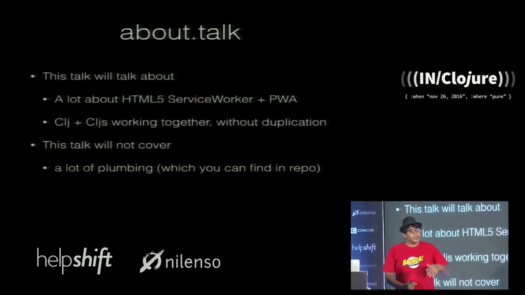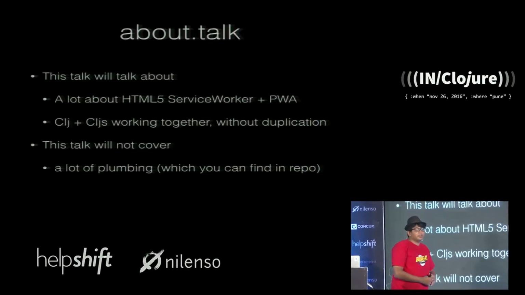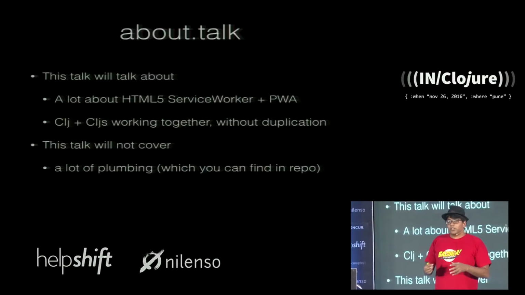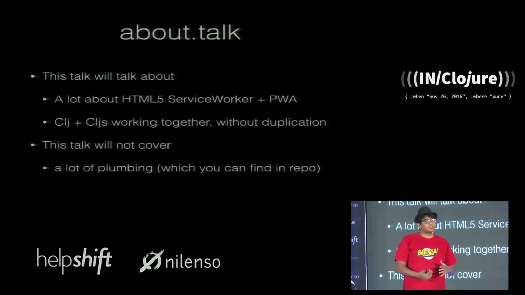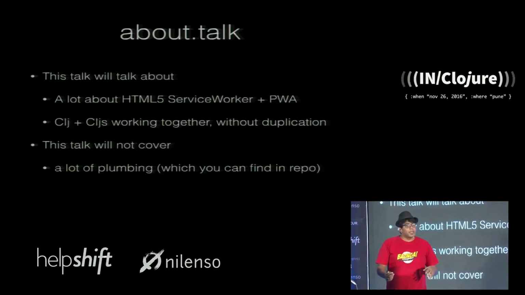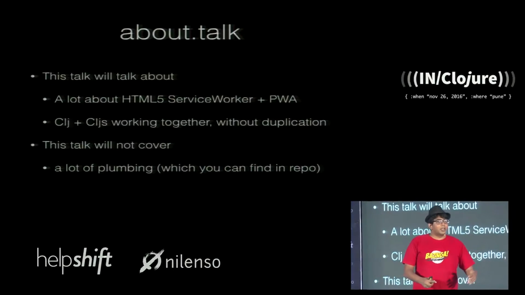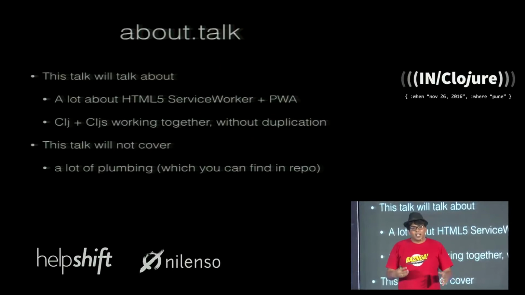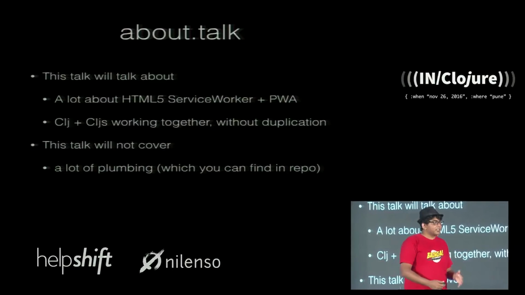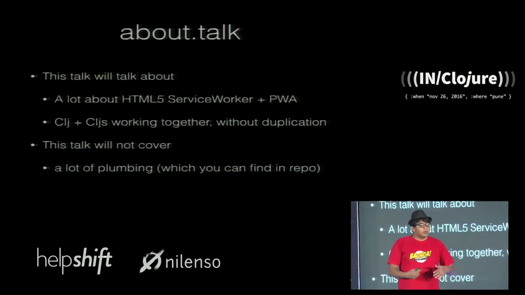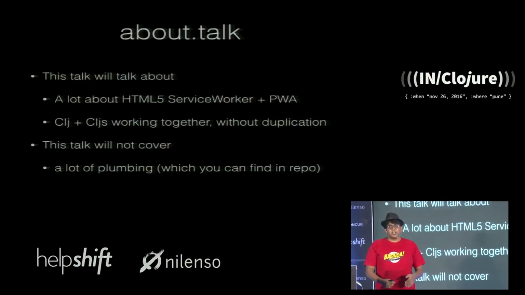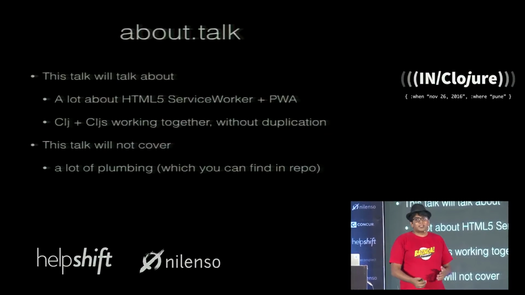In this talk, I'm going to talk a lot about HTML5, service workers, and progressive web apps. I'm also going to be talking a lot about Clojure and ClojureScript. I'm going to focus on how you get Clojure and ClojureScript to work together, reducing duplication across them. That means trying to share as much code as possible, trying to be declarative in the apps that you're building, to not write a lot of boilerplate. Explicitly, I will not cover a lot of things like build tools.